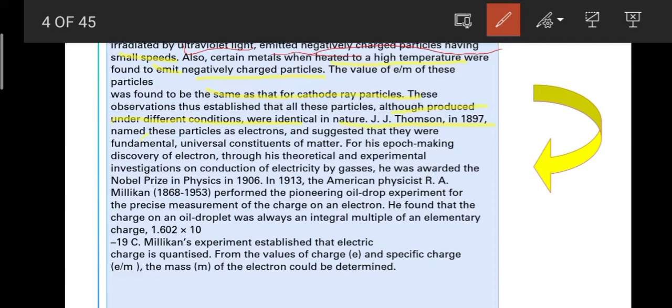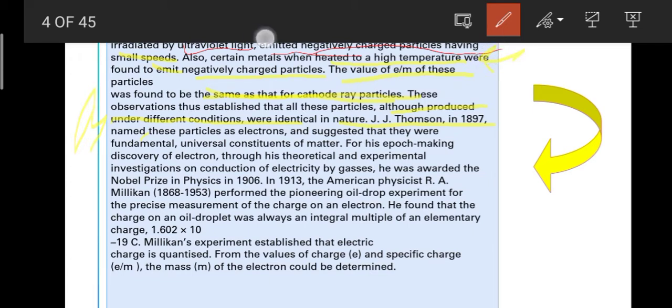The value of e/m of these particles was found to be the same as for cathode ray particles. So these observations establish that all these particles, although produced under different conditions, such as by ultraviolet rays, are identical.